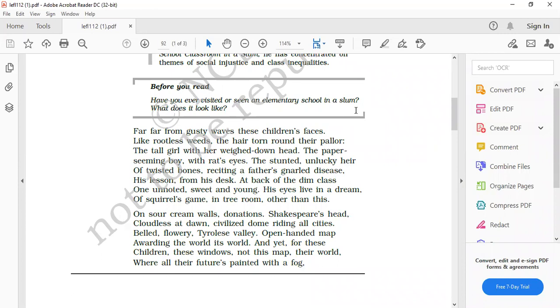Okay, clear? Next, Savraj. Savraj, beta, please unmute yourself. Yes, beta. Listen to the question. Why does Stephen Spender use the images of despair and disease in the first stanza of the poem, and with what effect? Why has the poet used these images of despair and disease, and what effect has he given to the poem through this?